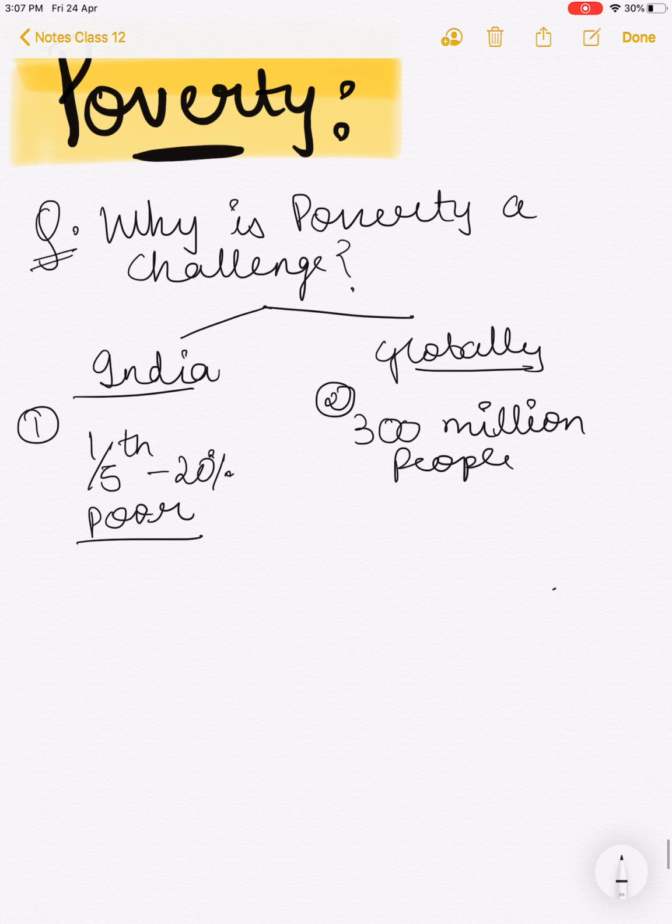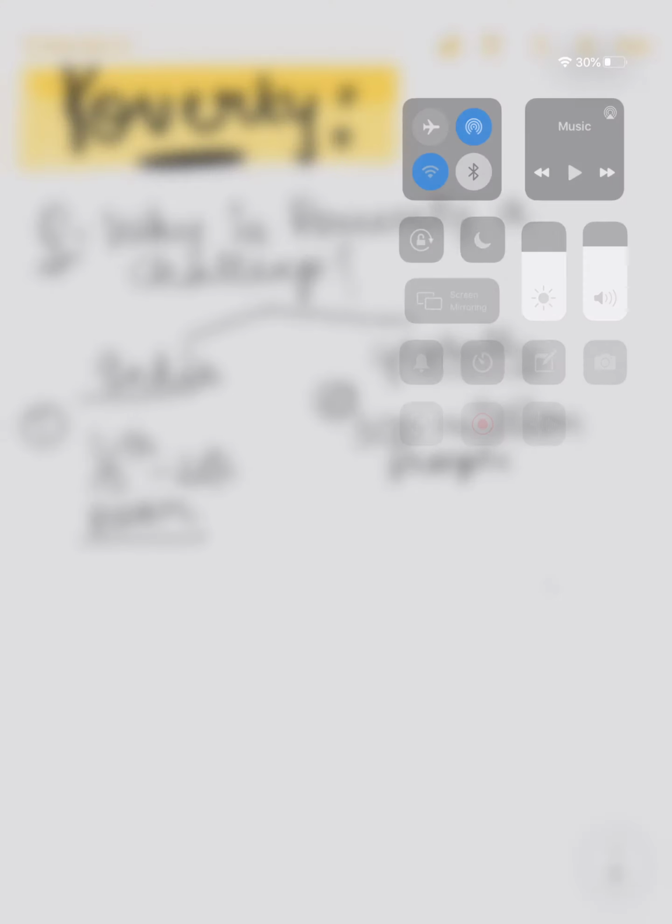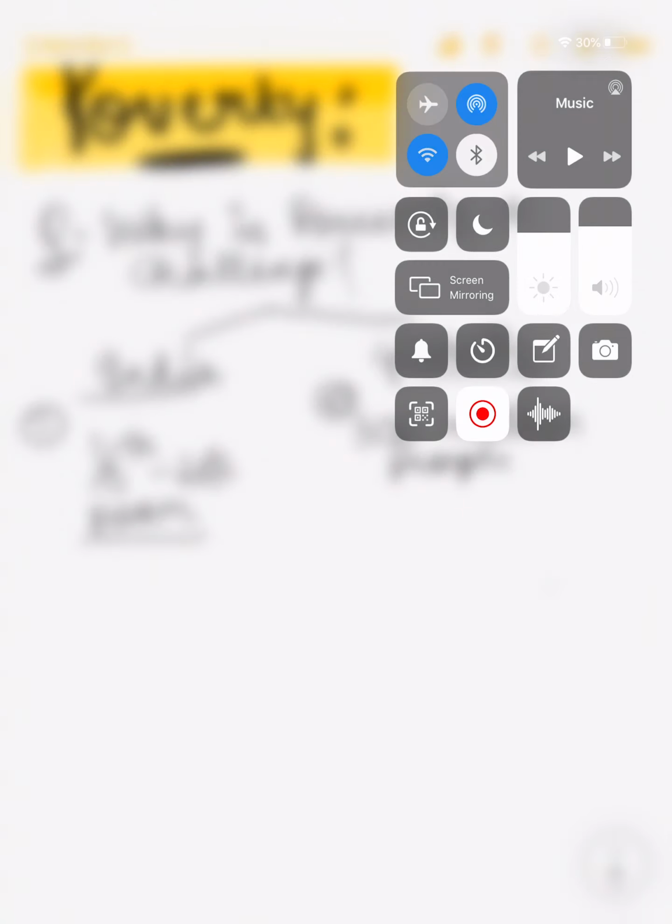So the first point that we cover here is that poverty is a challenge because in India around 20% of the poor reside. So of the total poor that reside in the whole world, approximately 1/5 of those, or 20% of those, are the ones who reside in India.